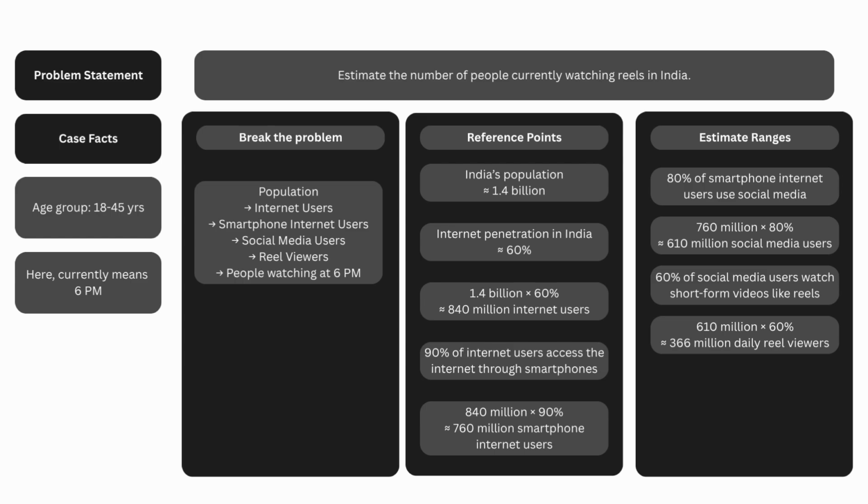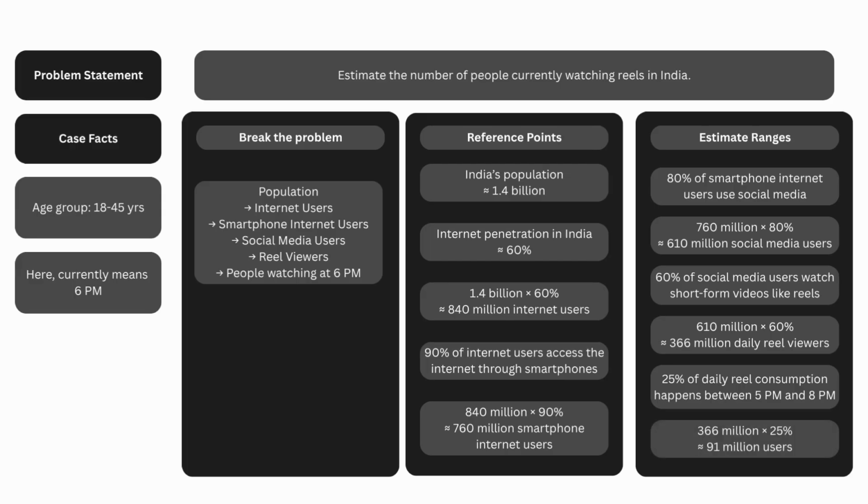Now we estimate when people watch reels. Since the question specifies 6 p.m., which is a peak time, we assume around 25% of daily reel consumption happens between 5 p.m. and 8 p.m. So users active in this time window are 25% of 366, which is 91 million.